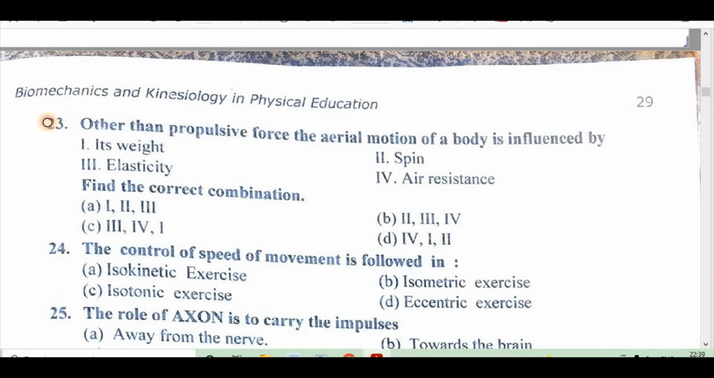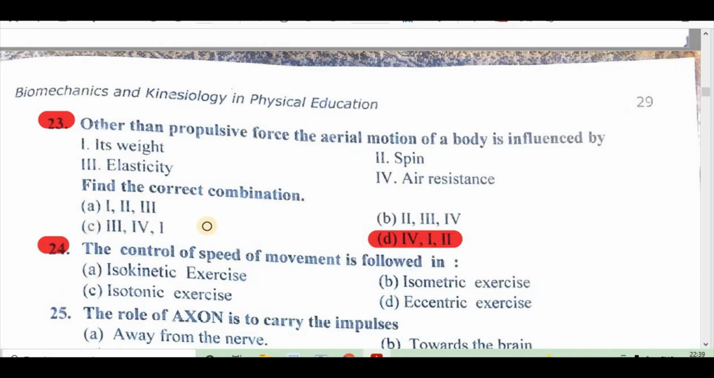Question 23. Other than propulsive force, the aerial motion of a body is influenced by 1. Its weight, 2. Spin, 3. Elasticity, 4. Air resistance. So find the correct combination. A. 1 2 3, B. 2 3 4, C. 3 4 1, D. 4 1 2. Right answer is D. 4 1 2.